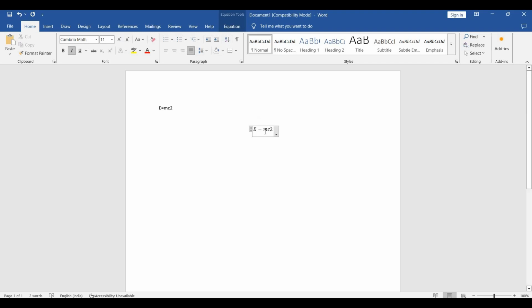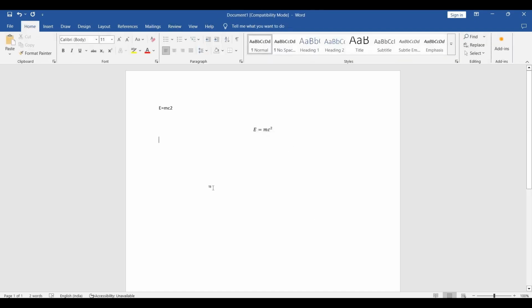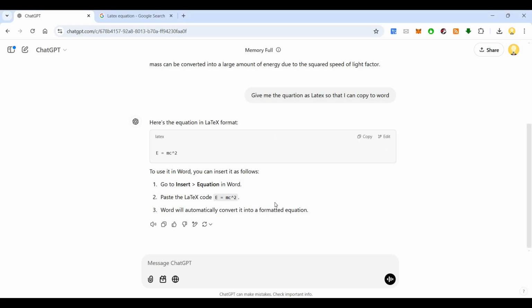Now the same thing, you come and type in here and hit enter. You see the difference? It is converted into E is equal to mc square. So here you come to equation and change that to LaTeX. So now you have the equation E is equal to mc square. Earlier it was very difficult to do that. Now when you change that to LaTeX, it becomes very easy.